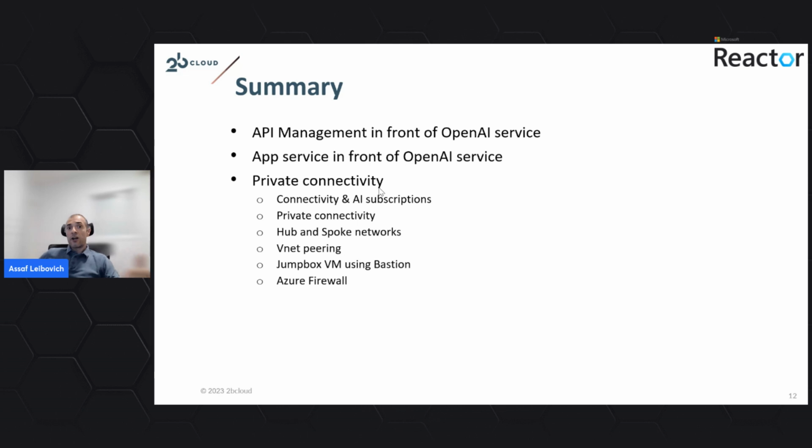We could harden the environment by providing another layer of defense in front of the app service. We could use an application gateway. We could use an Azure Front Door that serves as a layer 7 load balancer, including the ability to define a WAF, a web application firewall, and then enable public internet connectivity to our application, but in a lot more secure manner.